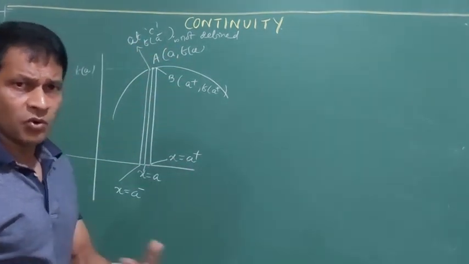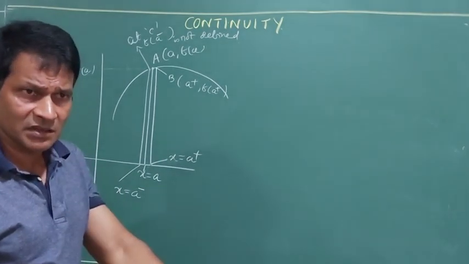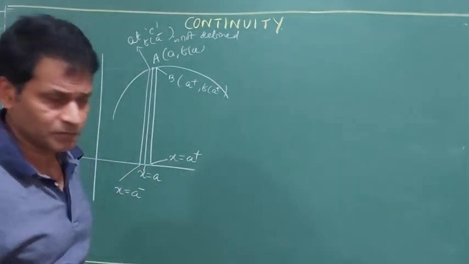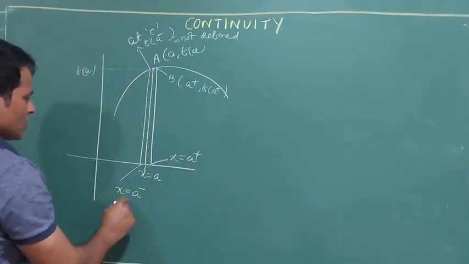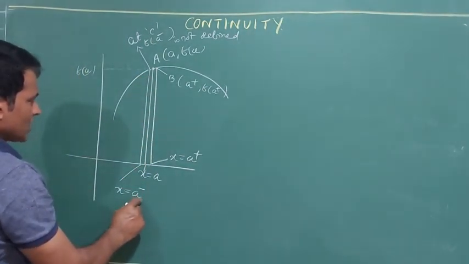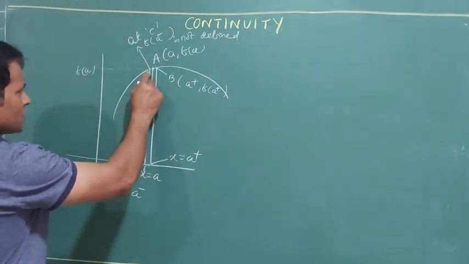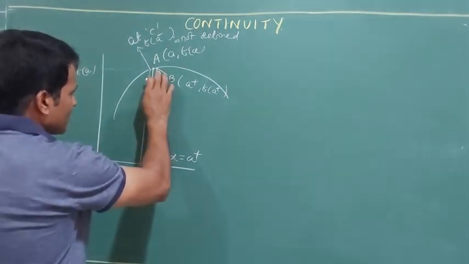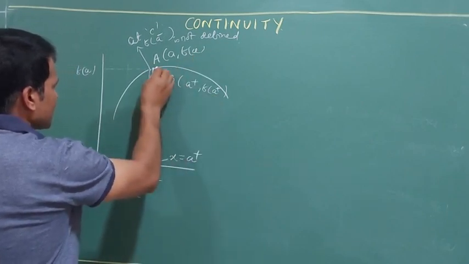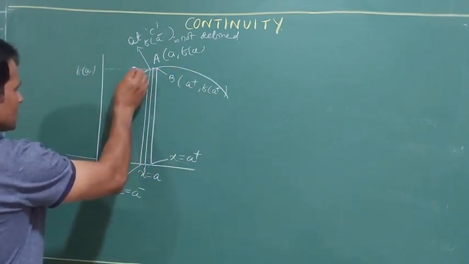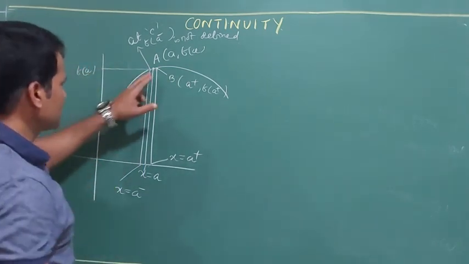That means I am in a hole. There is a cut mark in the graph, so it is not continuous. There is a hole and I cannot evaluate the value at x equals a minus. But at the point a plus, f(a plus) is defined, and that value equals this value. So these two exist.